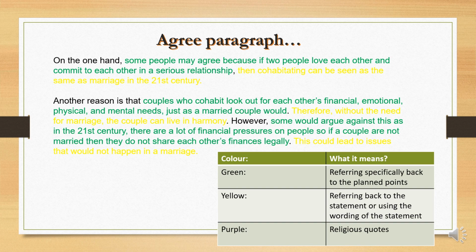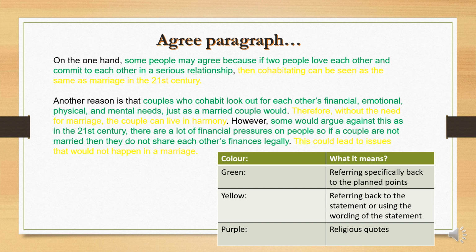And then the second paragraph is, another reason is that couples who cohabitate look out for each other's financial, emotional, physical, and mental needs, just as a married couple would. Therefore, without the need for marriage, the couple can live in harmony. However, this is where you're using your connecting words. Some would argue against this, as in the 21st century, there are a lot of financial pressures on people. So if a couple are not married, then they do not share each other's finances legally. This could lead to issues that would not happen in a marriage.